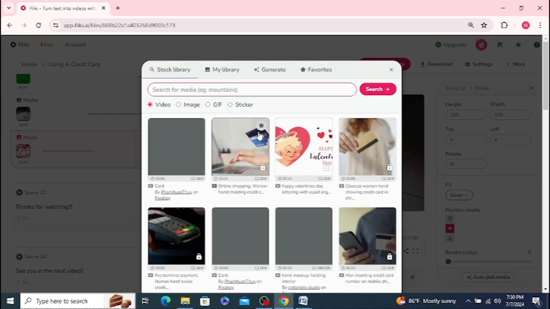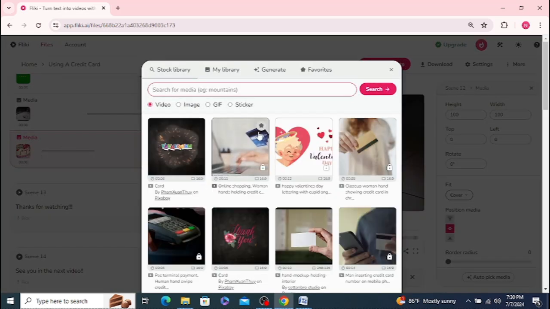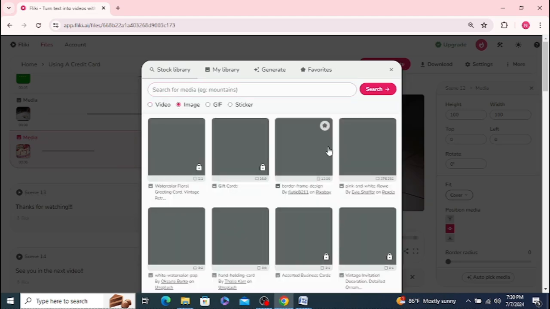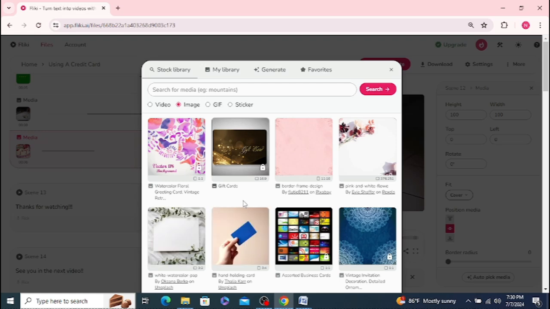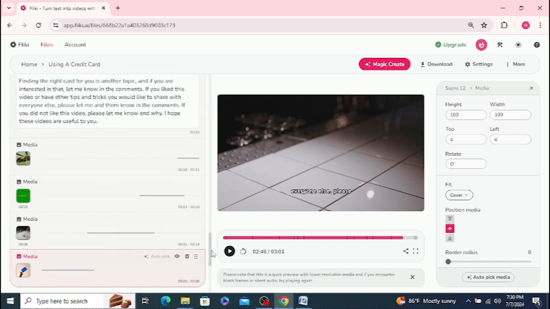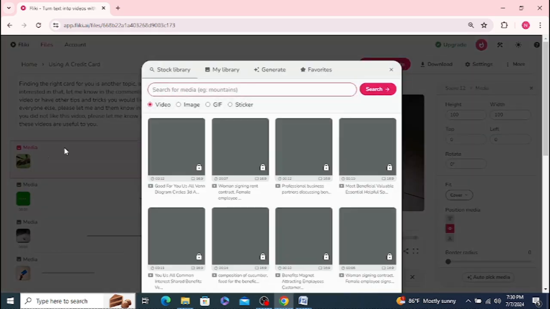But let's see, can we change it to an image instead? That way at least it's something that's useful. Okay, so like here, holding a card, it's got no lock on it, so I'll change it to that. And I'll do the same with the wasp one, and again it is going to cost a few credits there, but hopefully with the weekend it'll be fewer credits.